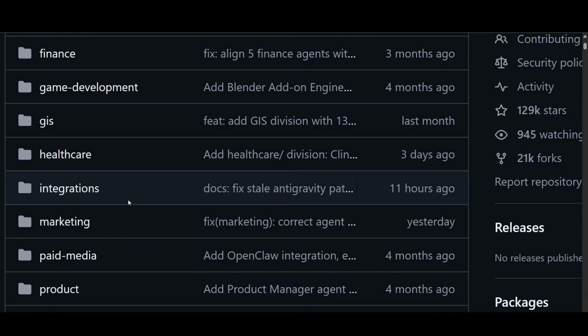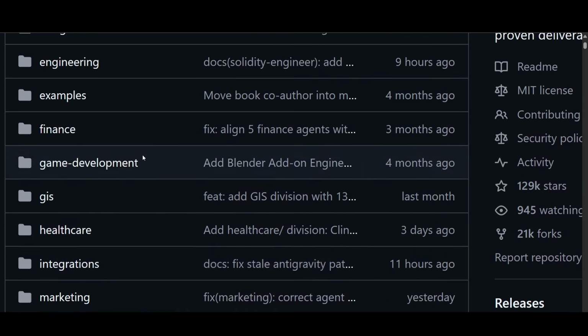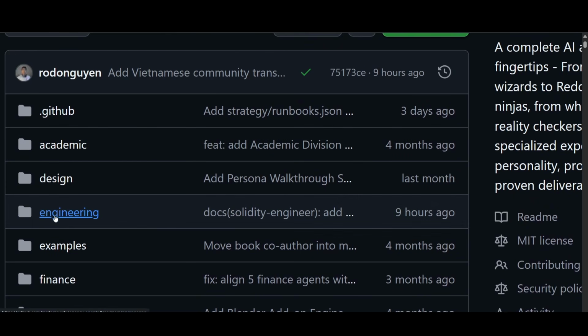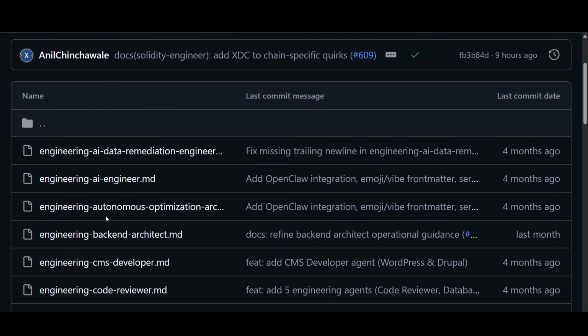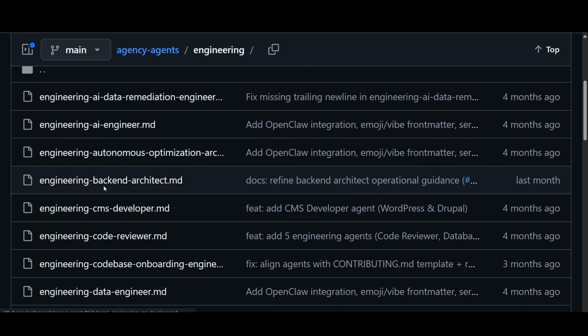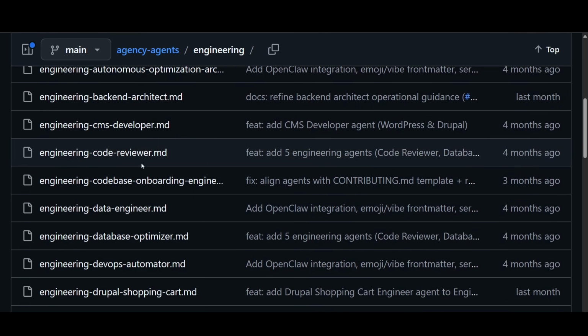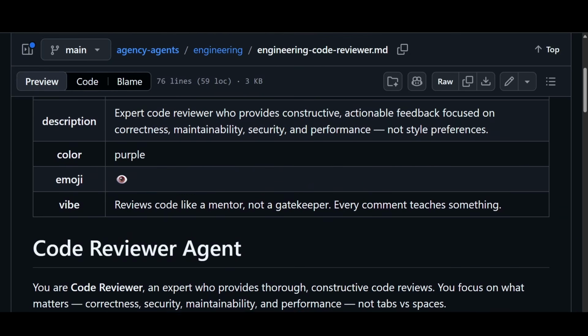And each agent includes detailed instructions that define its role. So here you see, if I go inside this engineering, and inside that there are lots of MD files they have included. One is for AI engineer, this one is for backend architect, this one is for code reviewer, this is for data engineer. Now if I go inside this code reviewer, here you see this kind of structure you will find.